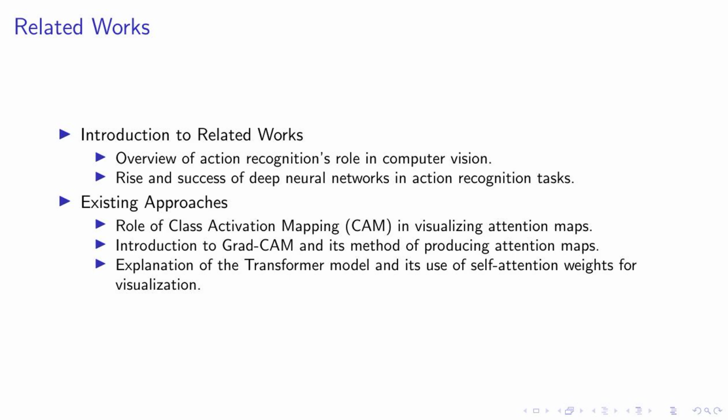Class activation mapping, or CAM, has been instrumental in visualizing attention maps, providing insights into areas where the model focuses. Grad-CAM further enhances this by producing attention maps through backpropagation, combining gradients with forward features for a more comprehensive understanding. Lastly, we have the transformer model. It's a game changer in the way it uses self-attention weights for visualization, providing a unique perspective on how the model processes and understands information. These methods have been pivotal in our understanding of deep learning models and their predictions. In the next slides, we'll explore how we can build upon these foundations to improve action recognition.